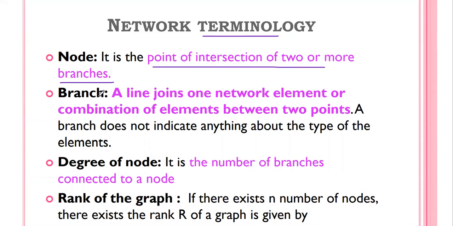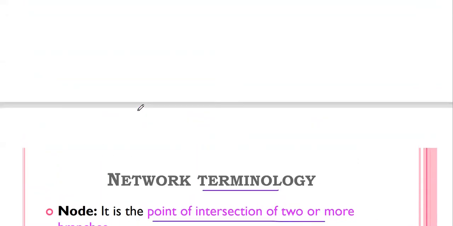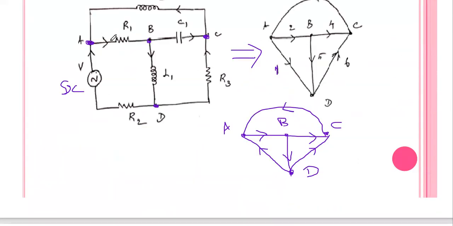Then branch. What do we mean by branch? A line that joins one network element or a combination of network elements between 2 points is said to be a branch. You see, this is one branch. In A to B, one resistor is connected. Similarly, in A to D, one voltage source and one resistance are connected. So when some network elements are connected between 2 points, that is said to be a branch. A branch is a part of the network.